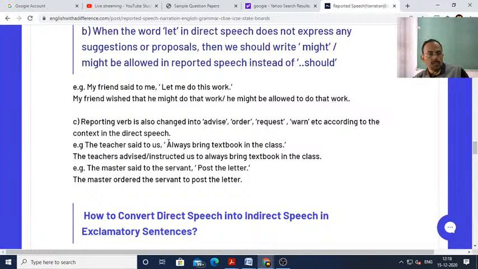It can be an instruction, and it can also be an advice. Therefore, the reporting verb said will be converted into either advised or instructed. Either of these two is correct. The teacher advised or instructed us to always bring the textbook in the class.